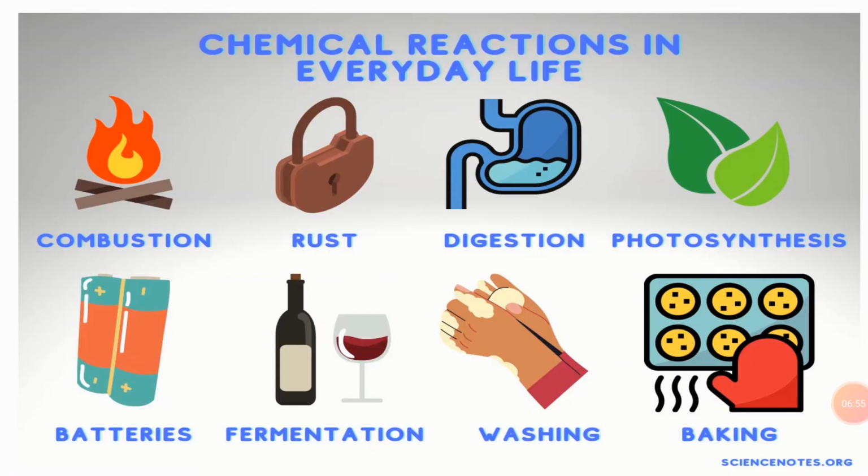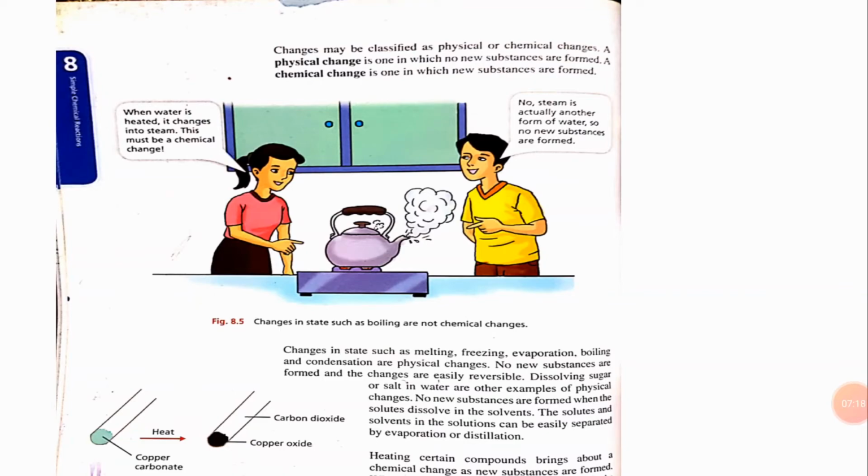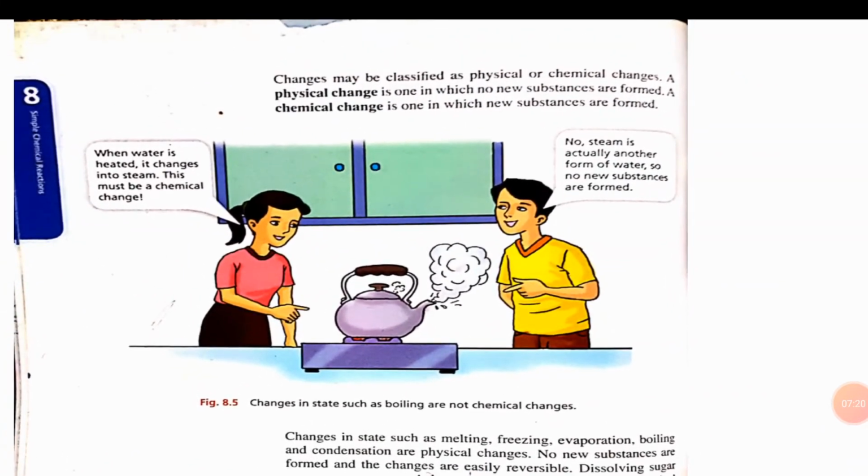Okay, now look at the next diagrams, which show chemical reactions in our daily life: combustion, rusting, digestion, photosynthesis, batteries, fermentation, washing and baking. These are all reactions which happen in our daily life. Now we have to classify which types of changes take place in our daily life.